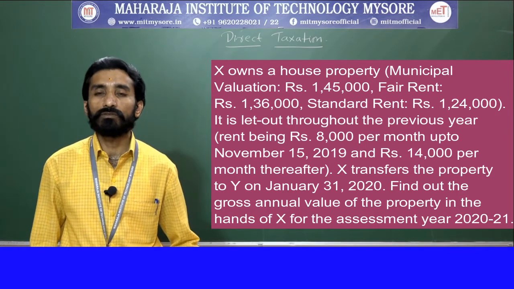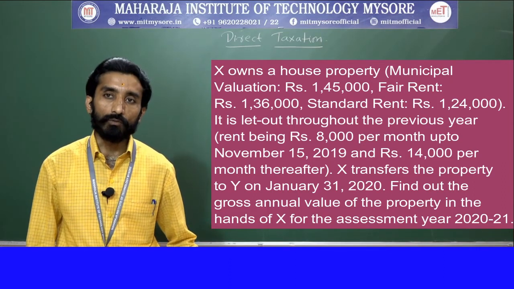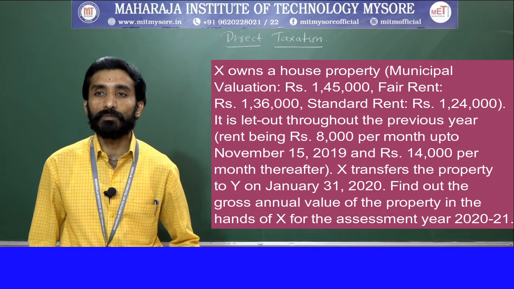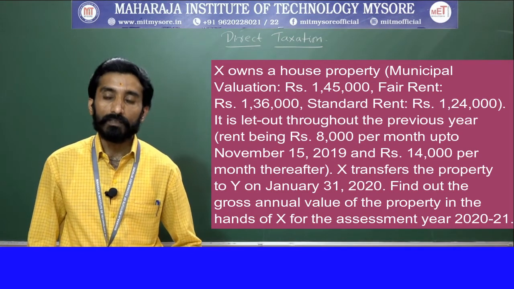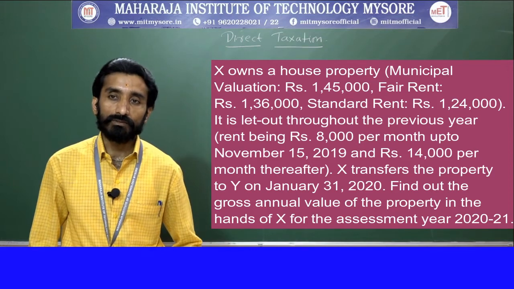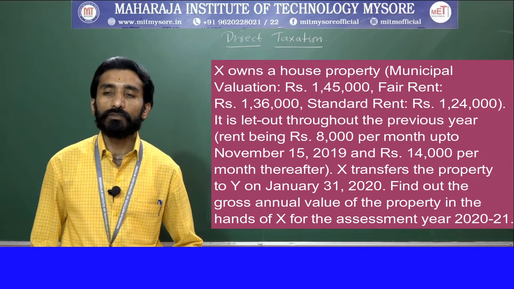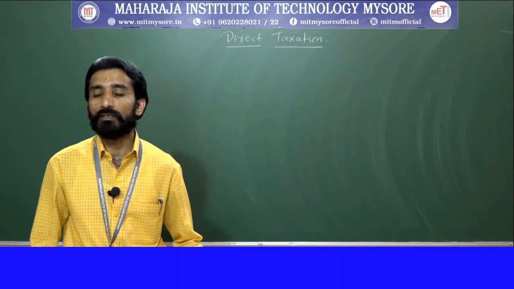The first step in your gross annual value will be the reasonable expected rent of the property, right? For that purpose, the required information is the municipal value, fair rent, as well as standard rent. So first we will go with the given information.